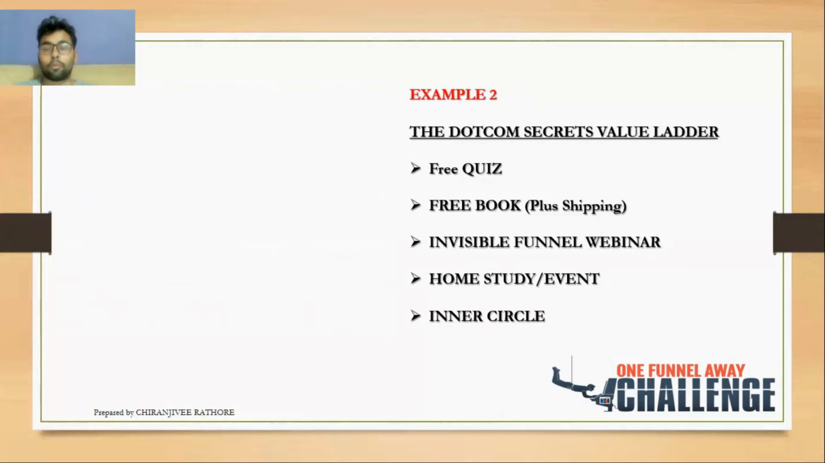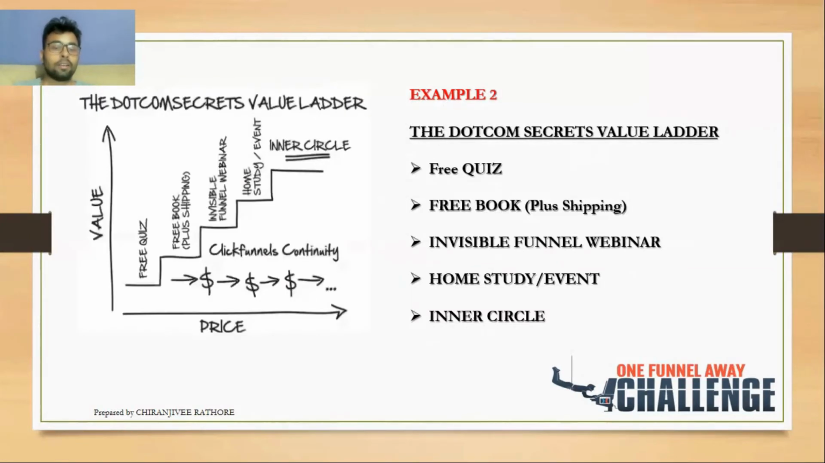If you are not happy with the home study, you may opt for another program by Russell, the Inner Circle, in which he gives one-to-one consultancy. So this is his funnel: the free quiz first, then the free book plus shipping funnel, after that the invisible funnel webinar, after that the home study, and finally the inner circle membership, which is one-to-one and is his high ticket product. So this is a value ladder.